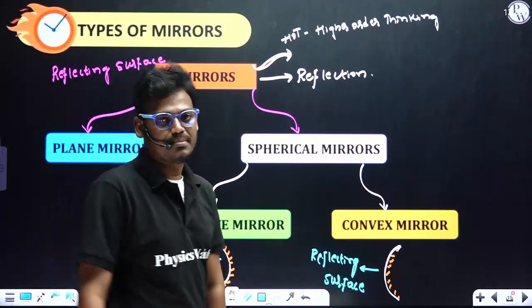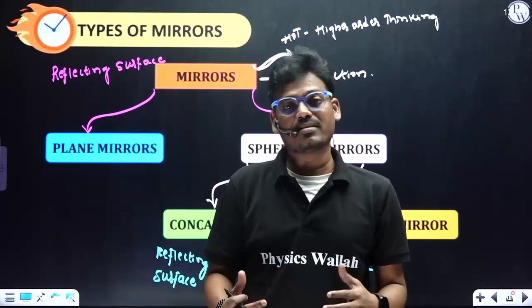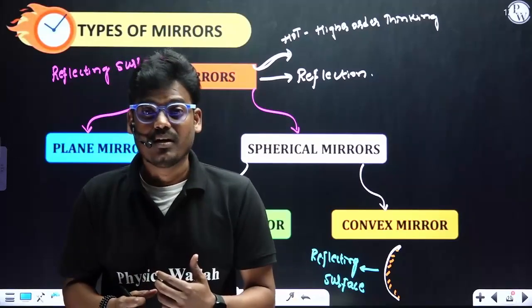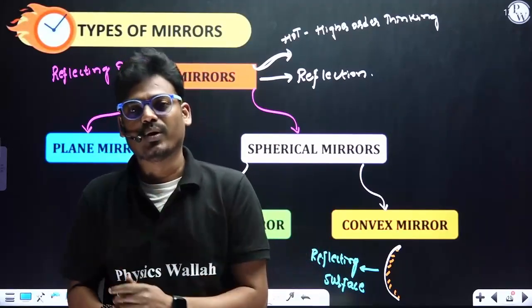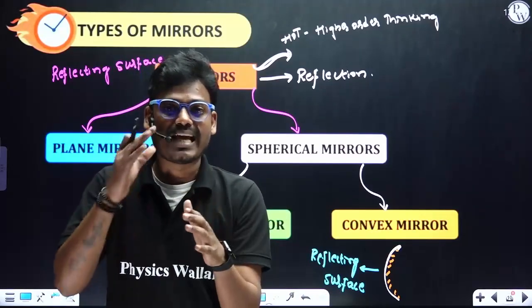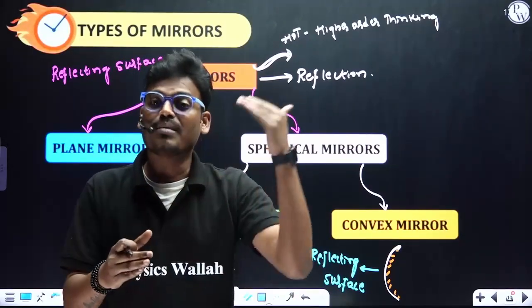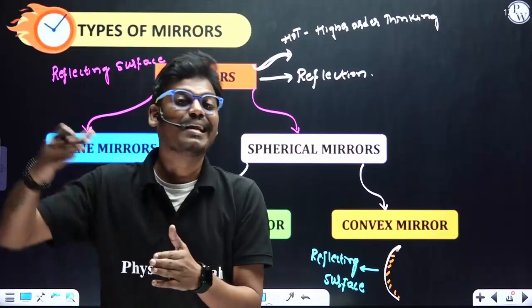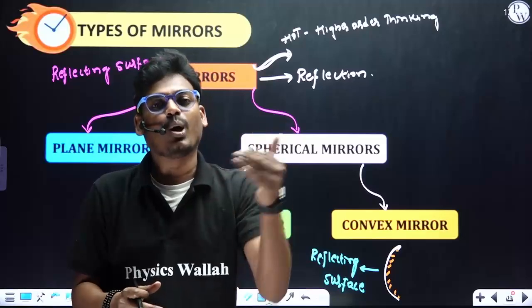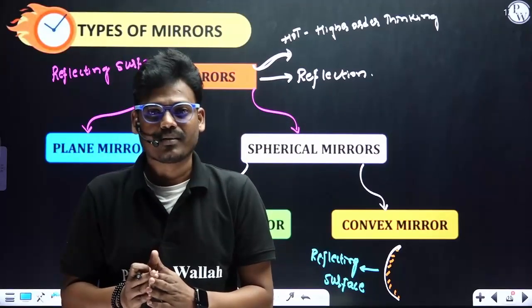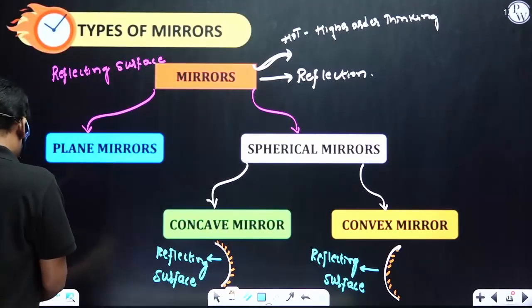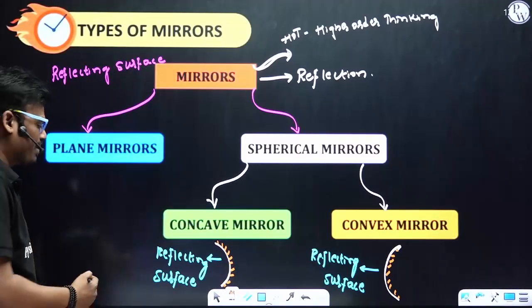Let's try to understand in detail about a concave mirror and convex mirror, and how these mirrors can form an image, and what are the characteristics of the image, whether the image is real or virtual, whether the image is magnified or diminished. Magnified means the size of the image is more than the size of the object. If the size of the image is less than the size of the object, then it is diminished. Getting my point? Easy to understand. I'll explain in detail.